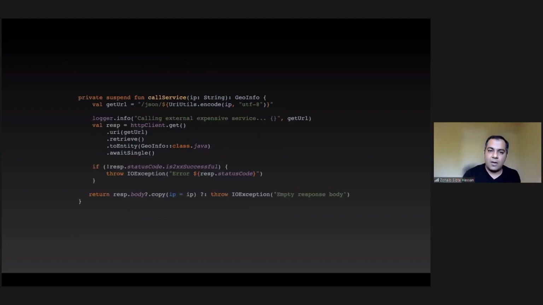And here's the corresponding Kotlin version of that, right? So you can compare it. It literally looks like a linear thing where I'm just saying retrieve, bodyToMono, plus await single, and I have the response object, and I'm writing my regular ifs and throws. The important thing to note here is this await single, because this glue code that is converting that Mono into something that a Kotlin suspend function understands, or Kotlin can suspend on, is given by the coroutine library itself. But that's the only thing. The await single is giving you the fact that, hey, I'm awaiting on the Mono here. Once the results are back, then continue on.